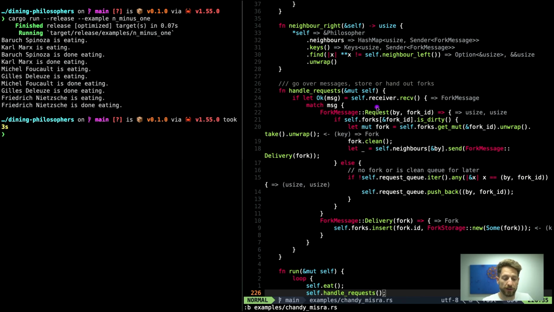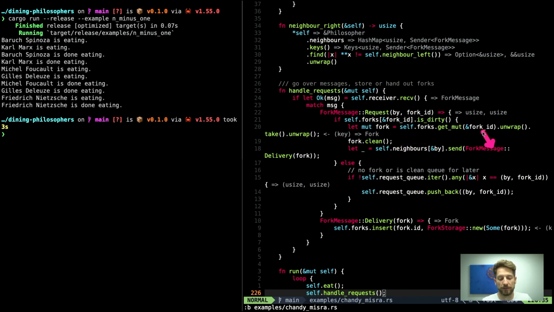And now back to the requesting. If there is a request coming in, we have to check if the fork that we have received a request for is dirty. And if that's the case, we can send it to our neighbor, because that's how the rules go. If you have a dirty fork, you have to give it up. That again does the same trick that we have seen already. We get a mutable reference to this fork's ID, and we take it out of the option. Then we have the fork in our hands, but it has to be mutable because we need to clean it before we hand it out.